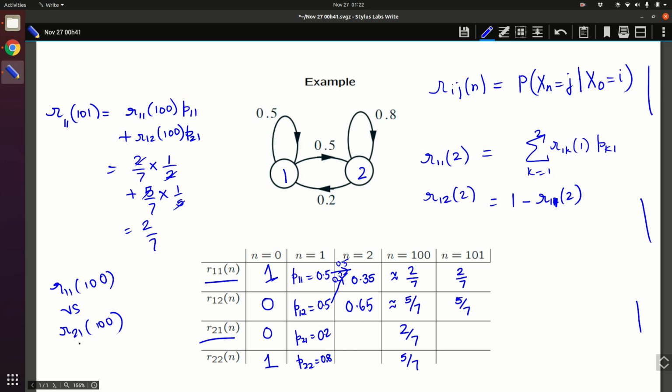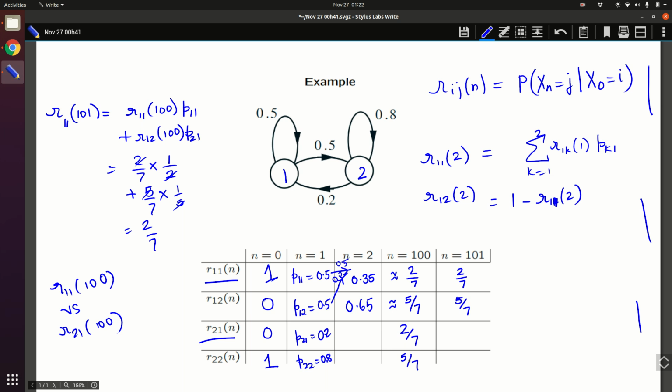This is the probability that at 100 you are at state 1, but the starting point is different. Here the starting point was 1, here the starting point is 2. But in this example, it looks like it doesn't matter where you started. It seems to have come to some kind of a steady state.